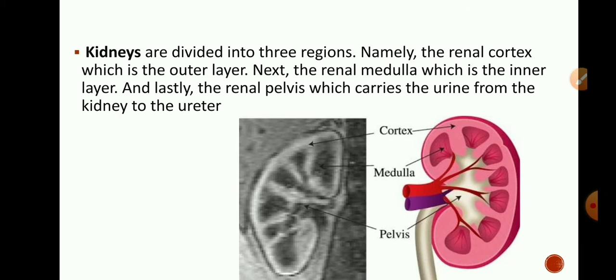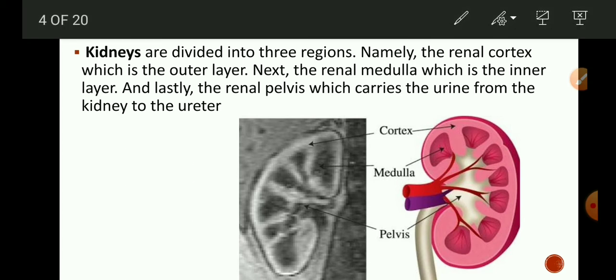Kidneys are divided into three regions. The renal cortex, which is the outer layer. So this part is the renal cortex, which is the outer layer. Next one is renal medulla, which is the inner layer, and lastly the renal pelvis, which carries urine from the kidney to the ureter, and this part is called the renal pelvis. Its function is to carry urine from the kidneys to the ureter.